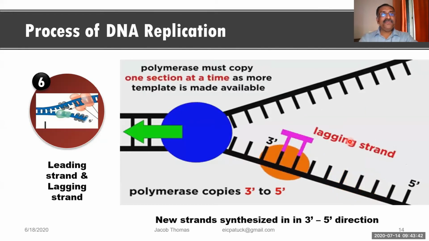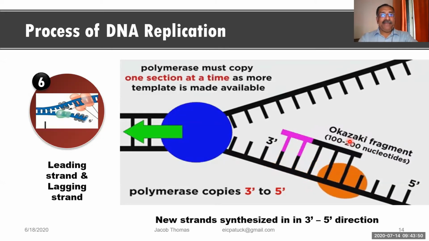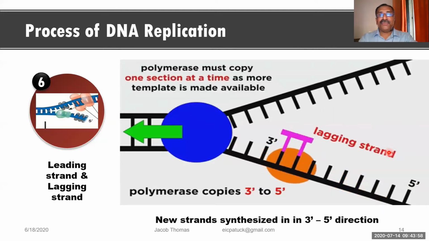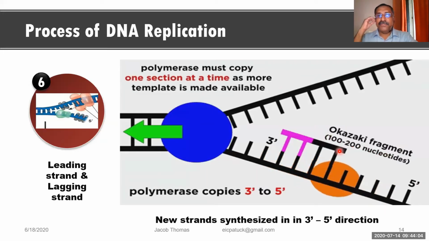No idea? If you don't have any idea, please write no there. If you don't know the answer, you write no, so then I can continue. Okay. So if you don't know the answer, remember, DNA synthesis is always taking place in the 5' to 3' direction. DNA synthesis can take place only in the 5' to 3' direction.